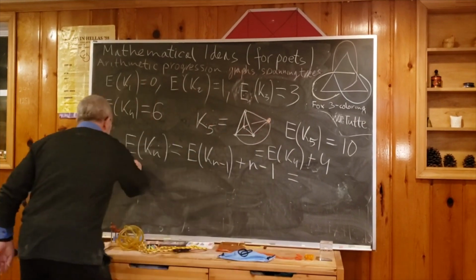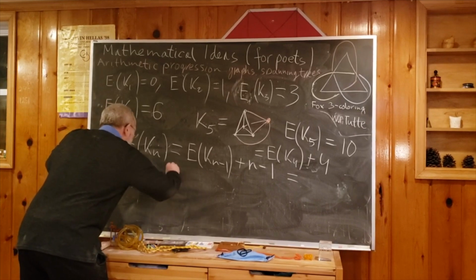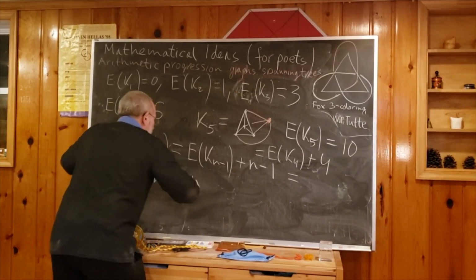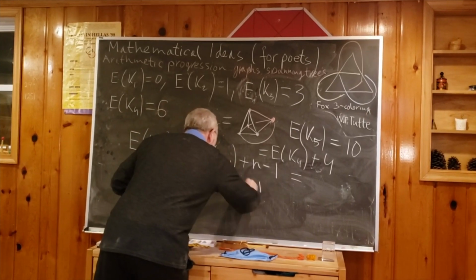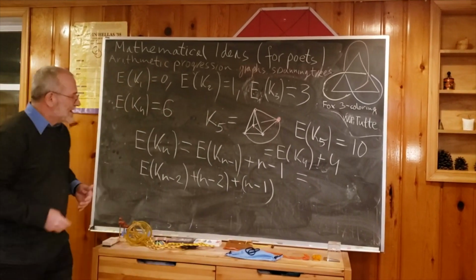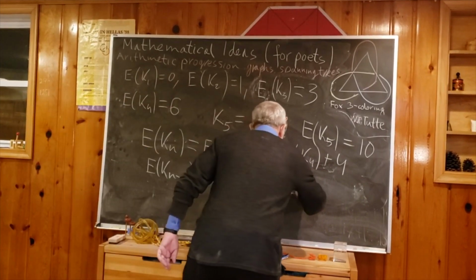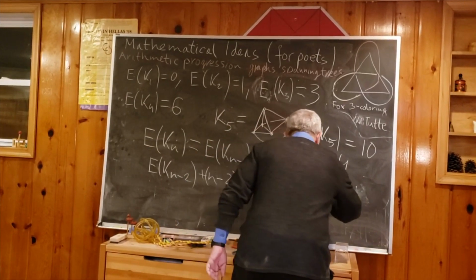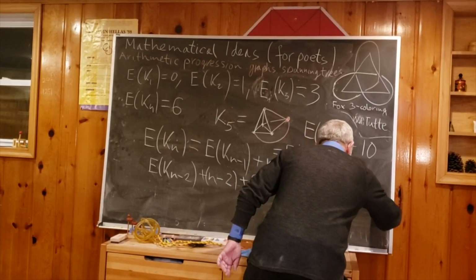Now this is equal to E of Kn minus 2 plus n minus 2 plus n minus 1. So we will see that if you continue this, we get an arithmetic progression. We get 1 plus 2 plus up to n minus 1.